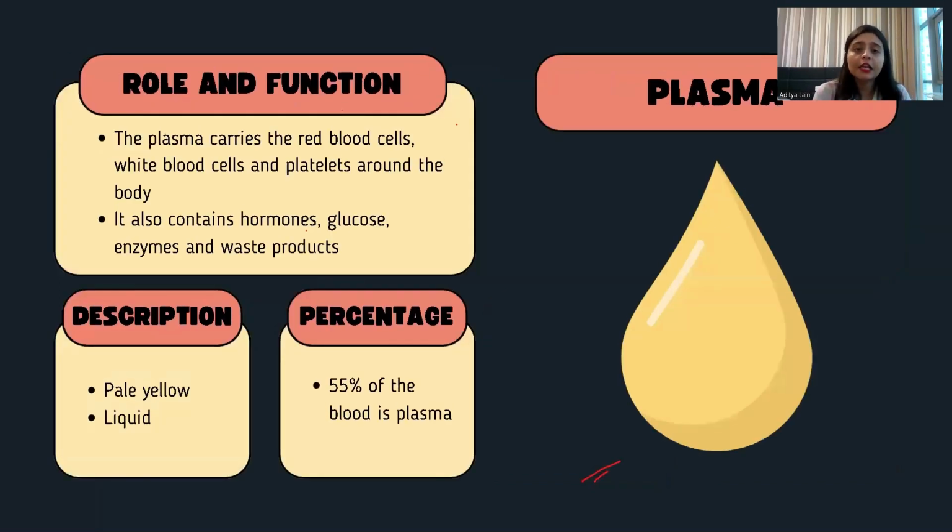Now, plasma, the yellow fluid in which all these components are floating. The plasma carries the red blood cells, white blood cells, and platelets around the body. It also contains the hormones, glucose, enzymes, and waste products. It is pale yellow in color, 55%, because obviously all the components of blood are floating inside this plasma. So 55% of blood is plasma only. Okay.